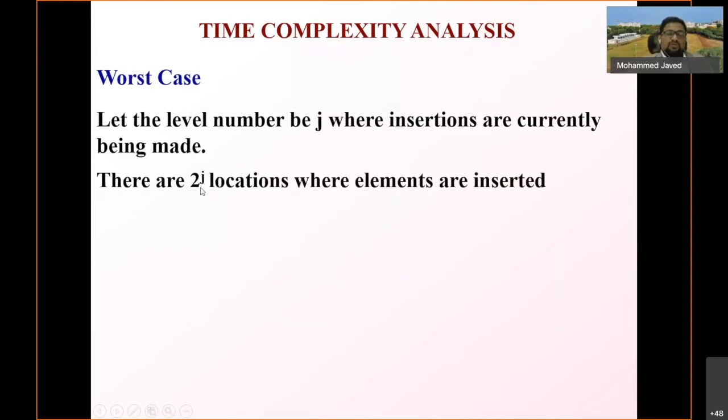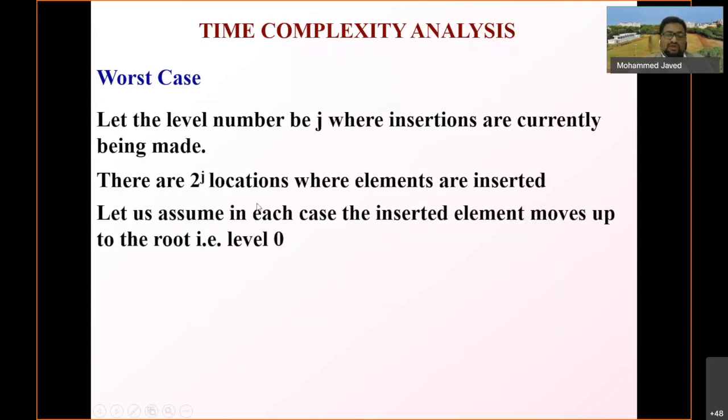Let us assume in each case the inserted element moves up to the root, that is level 0. So every element you insert goes from the bottom to level 0. So there is a movement of every element you add.